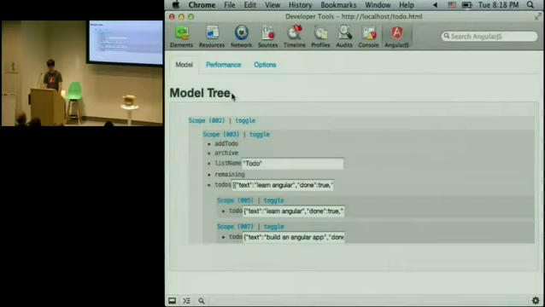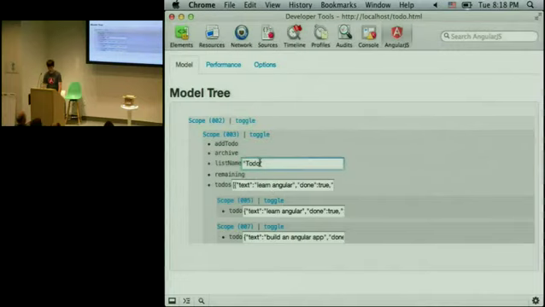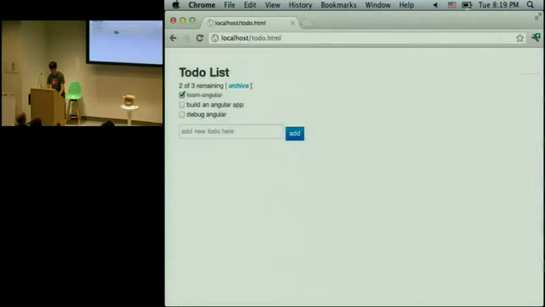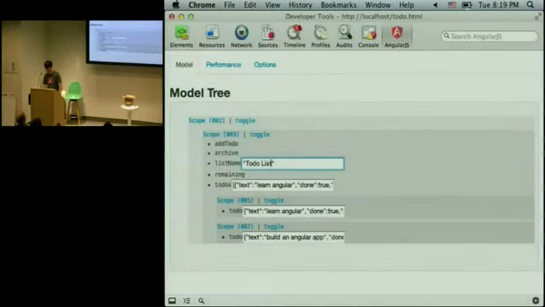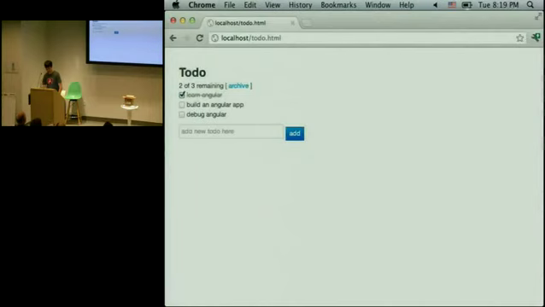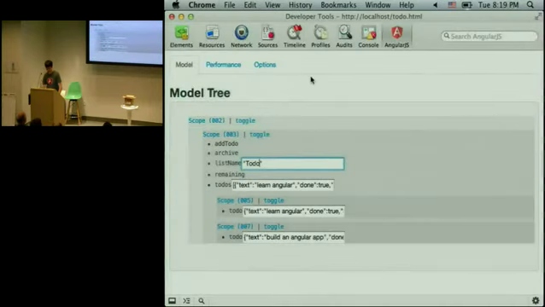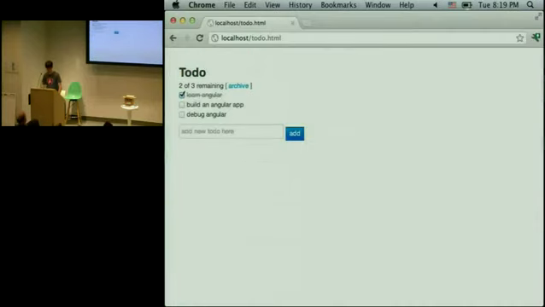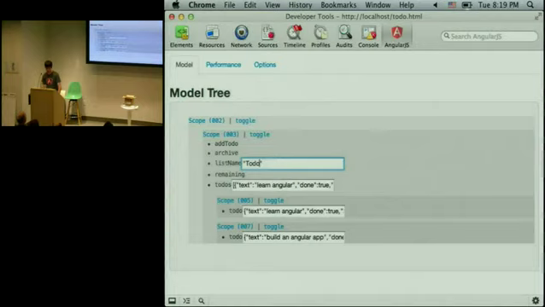This model tree illustrates the scope and then all of the different models, which are just properties of the scope. In simple cases right now, this is just a JSON dump, but it doesn't have two-way binding, right? So you can change this, and there, it changed. That's a pretty basic feature, but I would assume that this would come in handy in a lot of debugging situations. Further down here, you see to-dos is an array, right?